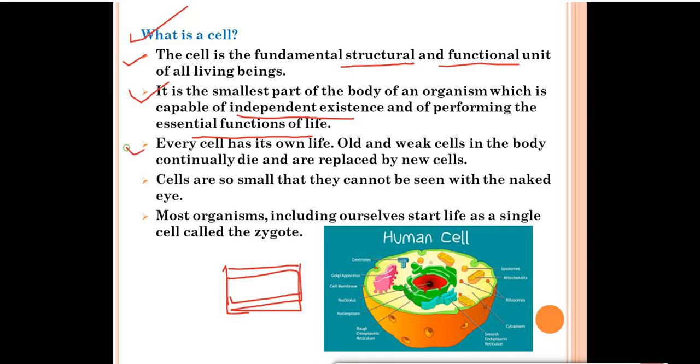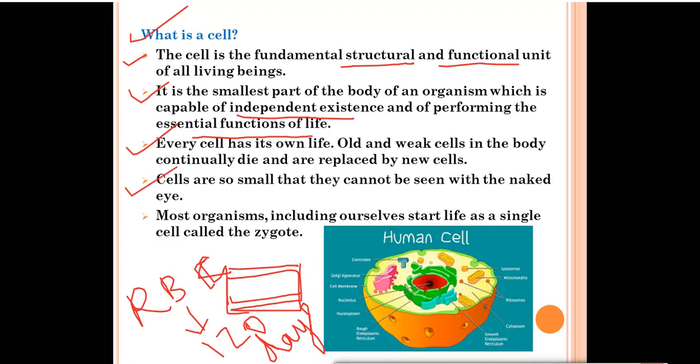Next, every cell has its own life. If you remember, in your junior class you have read about RBCs, red blood cells. What is the lifespan of an RBC? The lifespan of RBCs is 120 days. They can only exist for 120 days. After that, they will die and new cells will grow in their place. So whenever any cell gets damaged, or becomes old, or dies, new cells will replace them. The old cells will die and the new cells will take their place. So, cells exist from pre-existing cells.